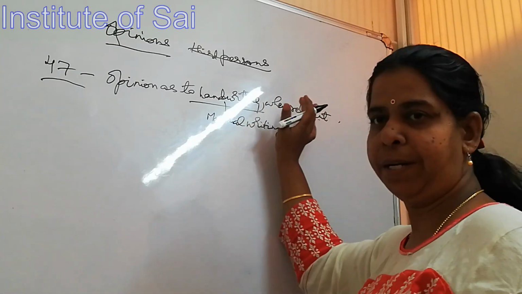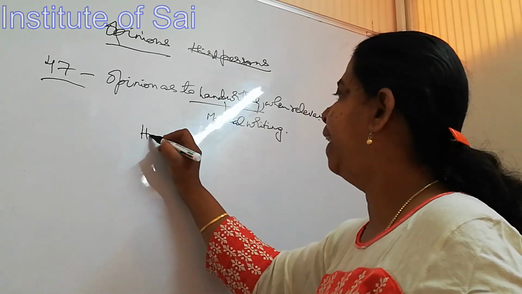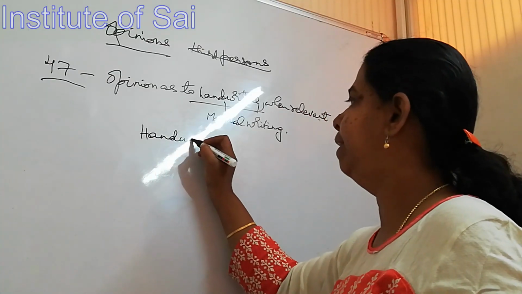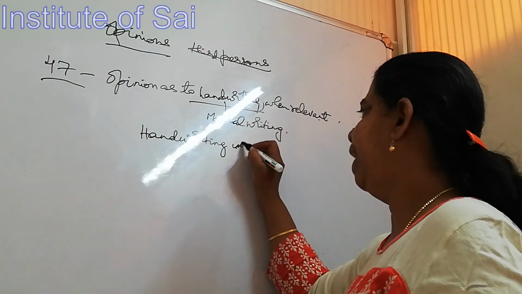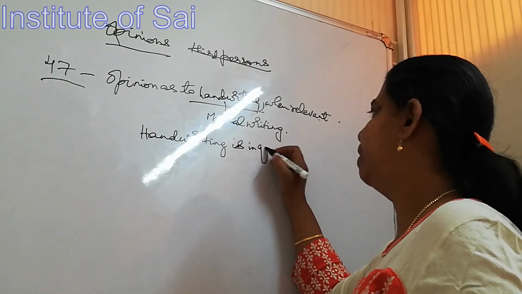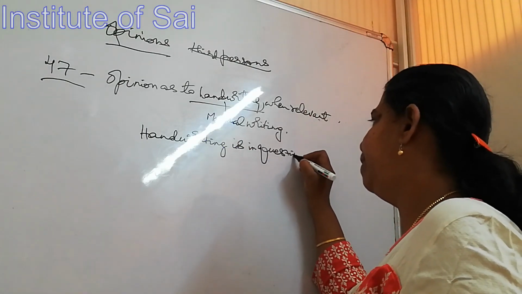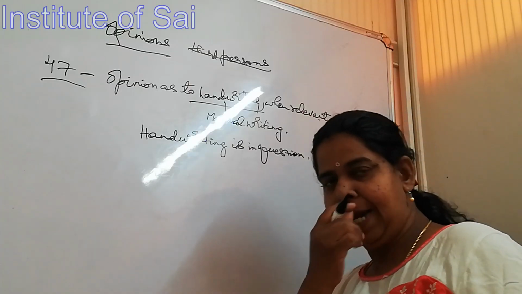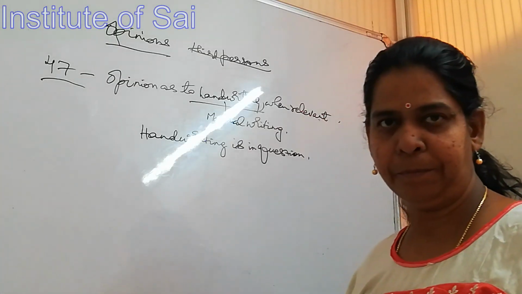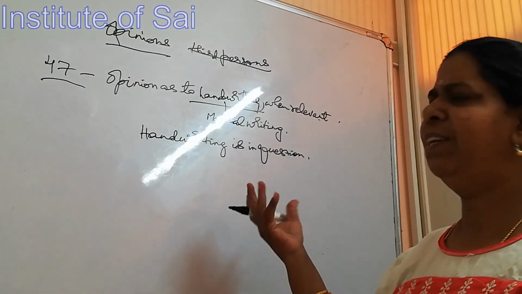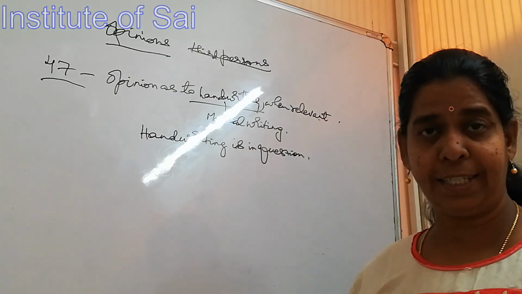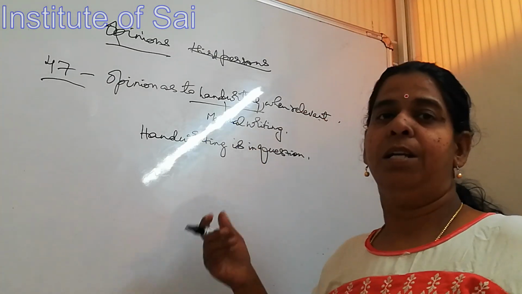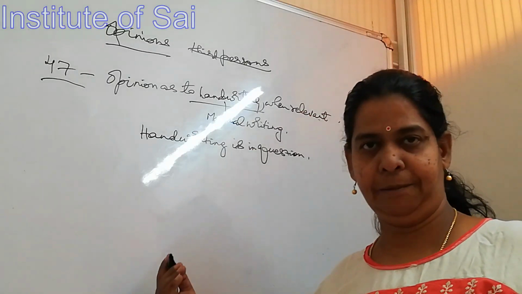When does it become relevant? When the handwriting is in question. See, if there is a will which has been typed and the signature is in question, okay, then why will we talk about handwriting? First of all, it is a typed matter. It is not in handwriting. It's not a manual writing. So, we will look at only the signature.